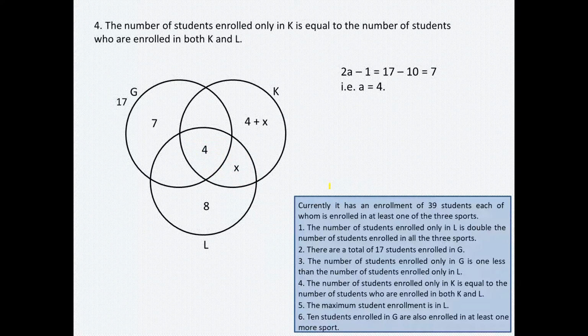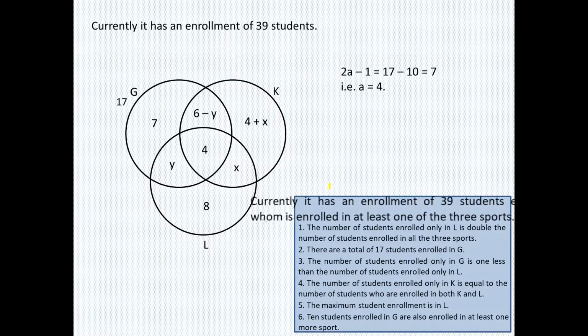Now in circle G, we see that the total circle is equal to 17. We already have two areas as 7 and 4. That means the remaining two areas must add up to 6, right? So I'm assuming one of those two areas as Y, and the other area would automatically become 6 minus Y.